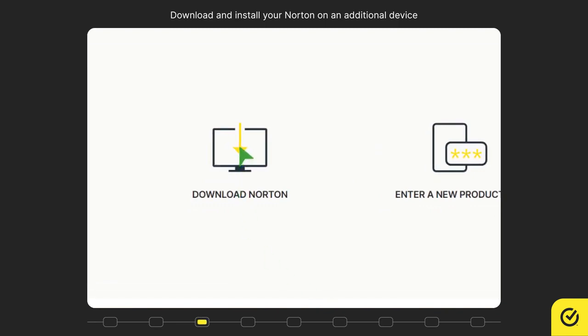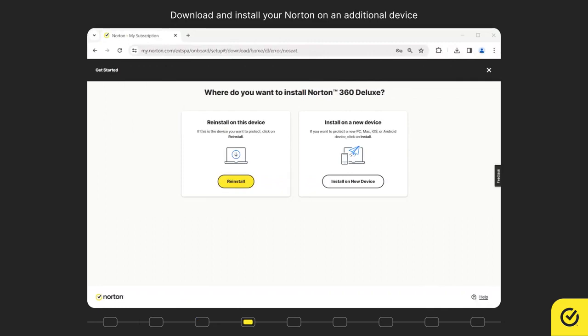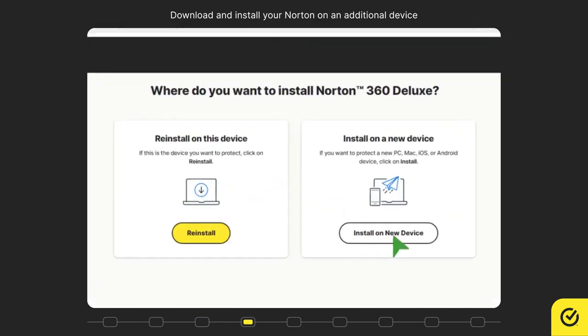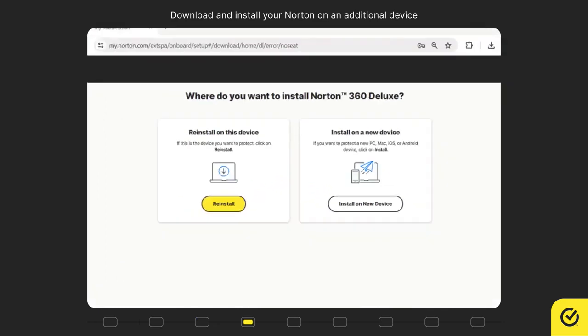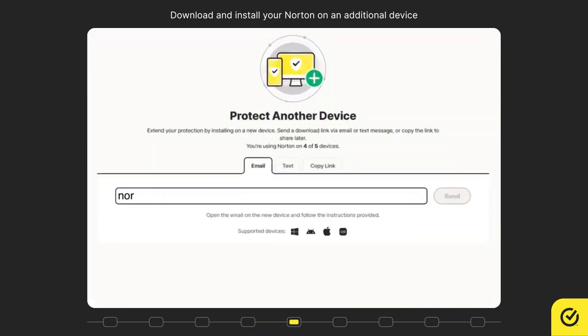Click Download Norton. Click Install on new device. Enter an email ID to receive the download link and click Send.